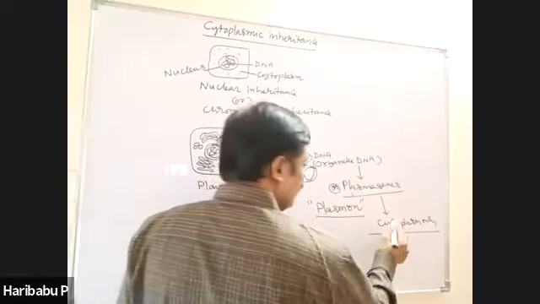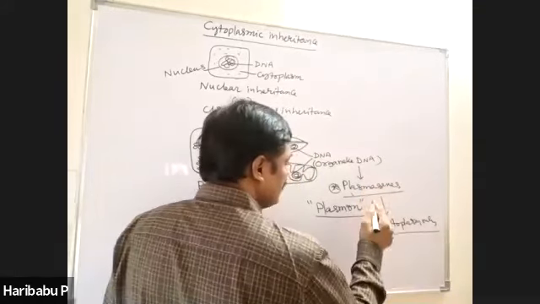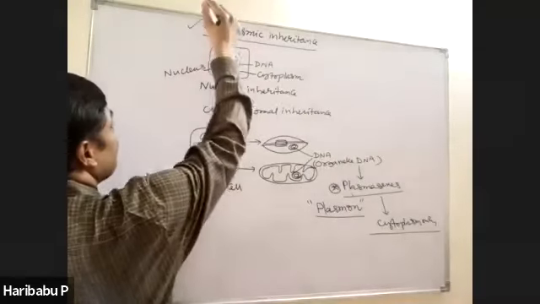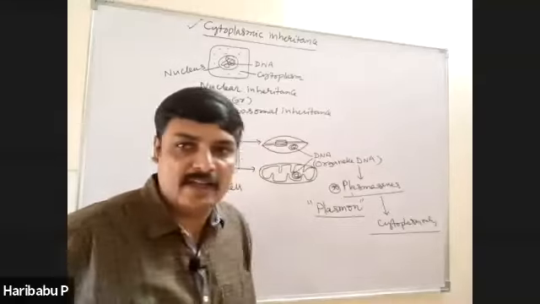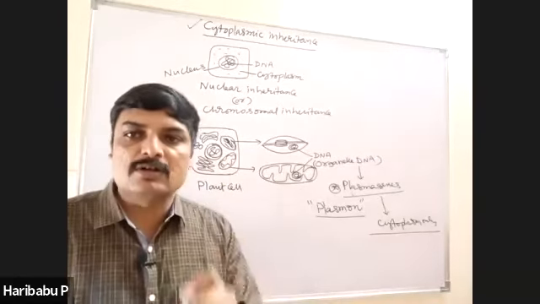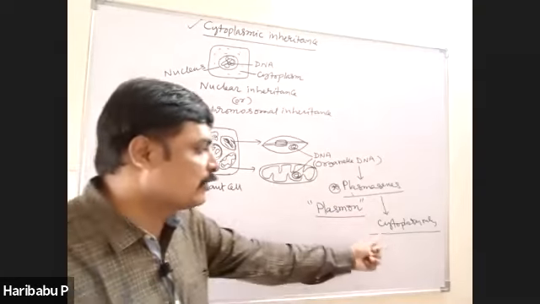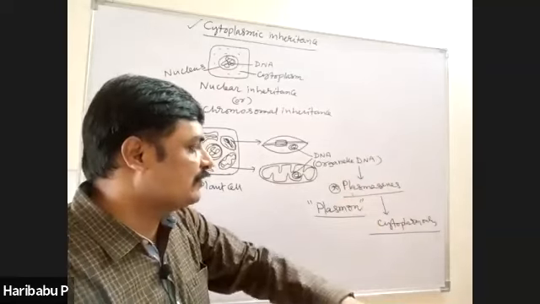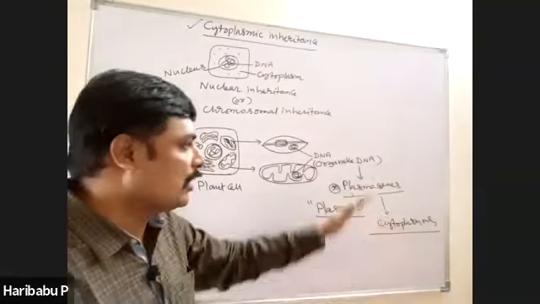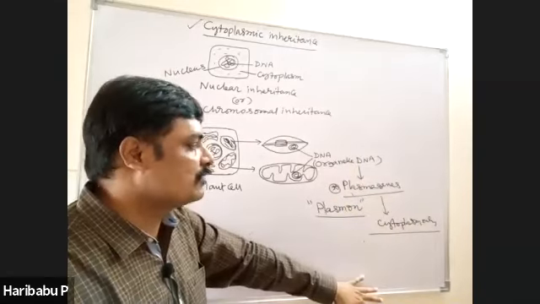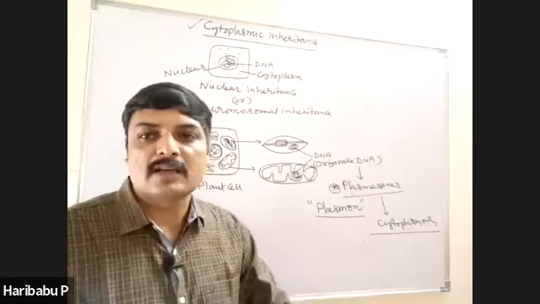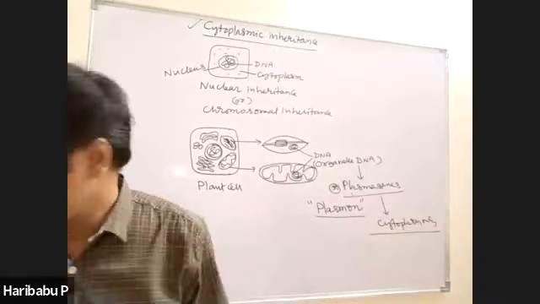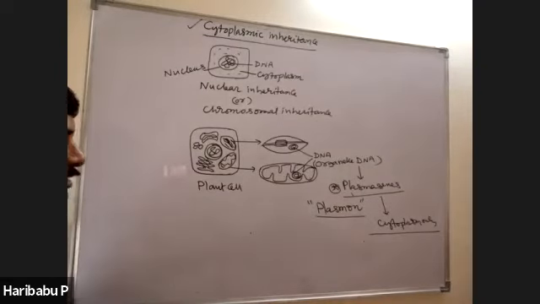That is the reason why, as these characters are transmitted from one generation to the next through the cytoplasm, the inheritance is called cytoplasmic inheritance. I think you understand. It is called cytoplasmic inheritance because the cytoplasm contains these DNA, and when the cytoplasm is transferred from one generation to the next, automatically these plasma genes are also transferred, and hence inheritance occurs. That inheritance is called cytoplasmic inheritance, right?